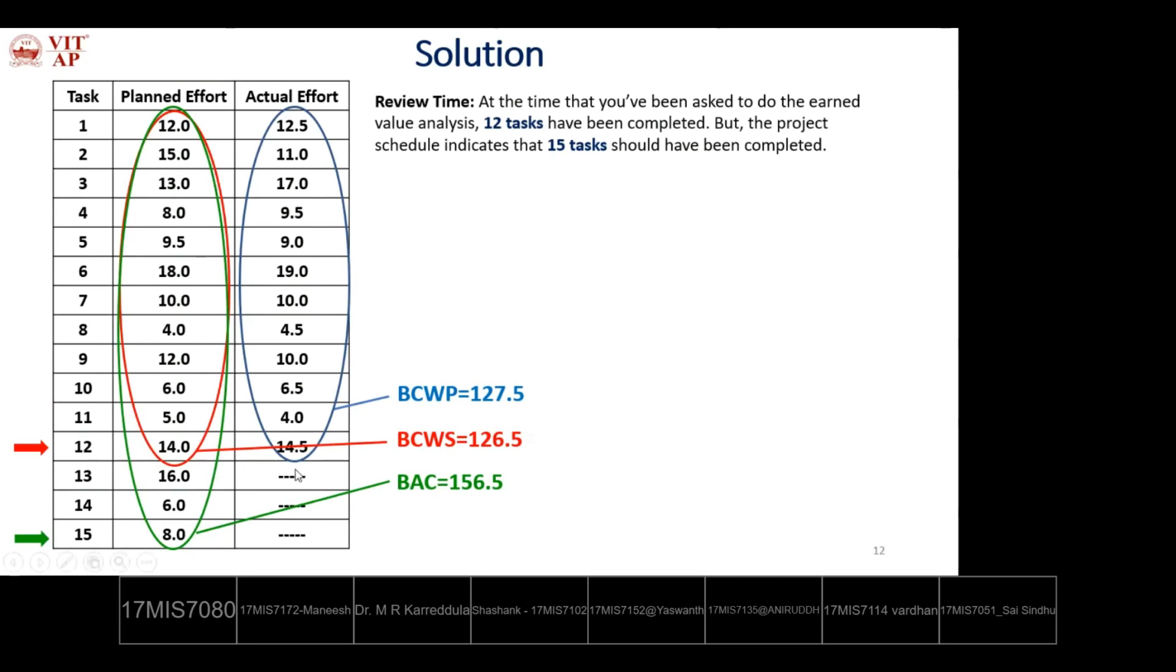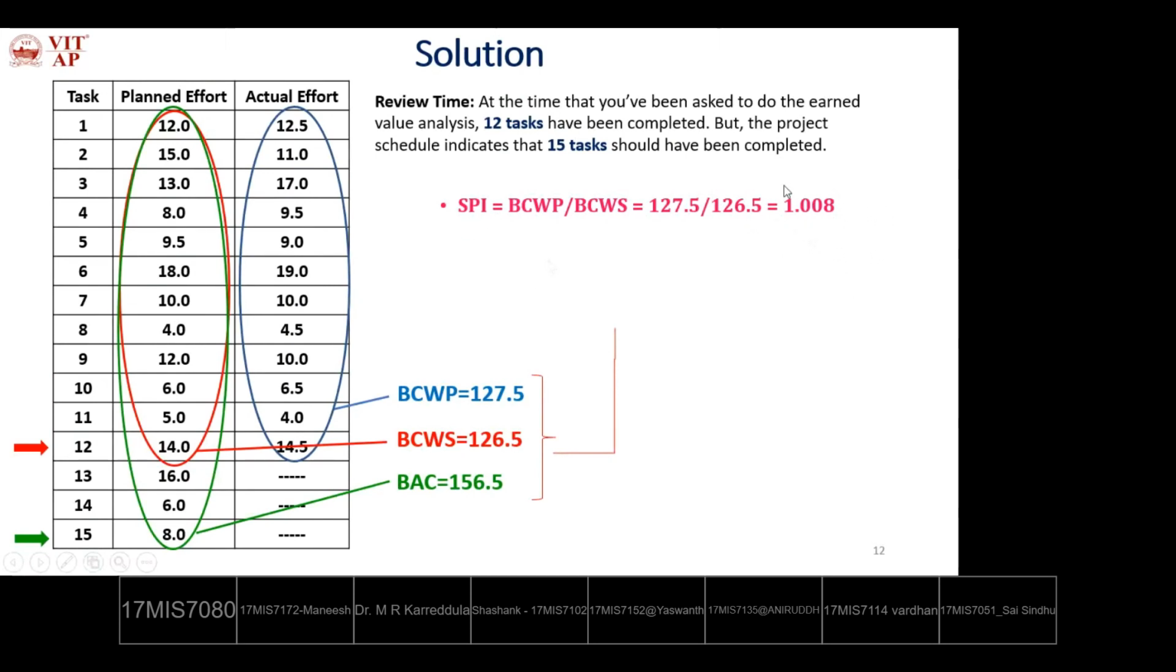So how many tasks are delayed? Tasks 13, 14, and 15 are not completed according to the schedule. So we need to calculate the remaining parameters using these three: BCWP, BCWS, and BAC. The schedule performance index is calculated using BCWP: the budgeted cost of work performed divided by the budgeted cost of work scheduled. 127.5 divided by 126.5 is 1.008. That is the schedule performance index.